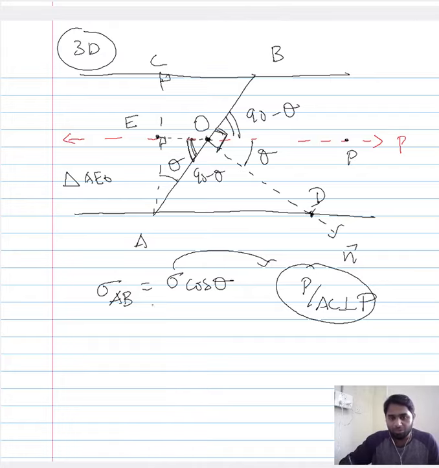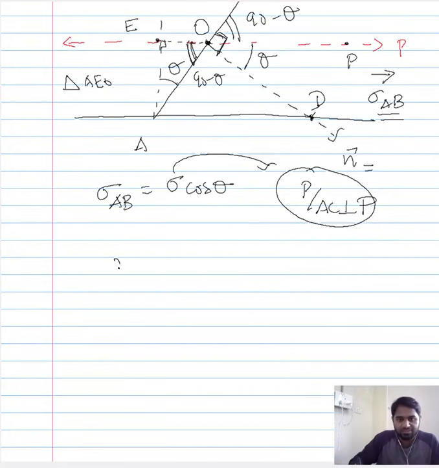Now the direction of this stress is nothing but similar to that of the overall loading direction. So this is the direction along which this particular stress is acting. Now we wanted to project that stress onto the normal direction. The angle between the direction of this stress and the normal direction is theta, and therefore we were able to show that the stress acting normal to AB is nothing but the stress that is along the loading direction times cos of theta.